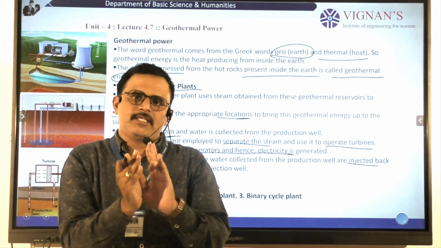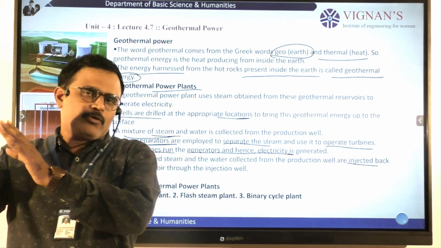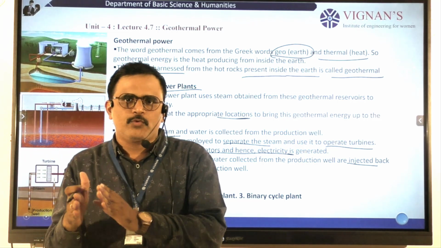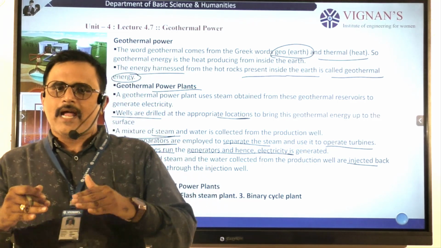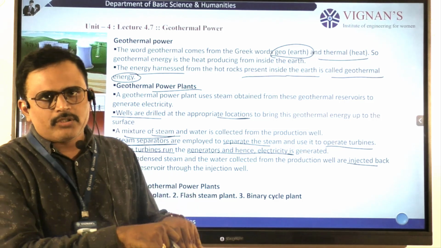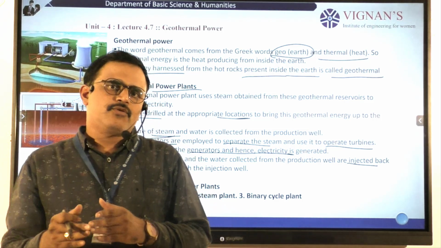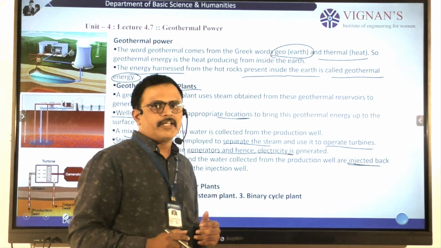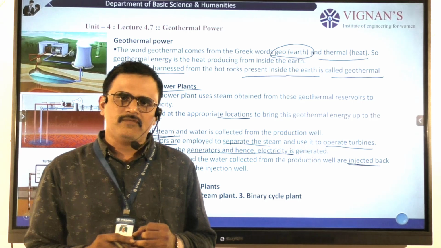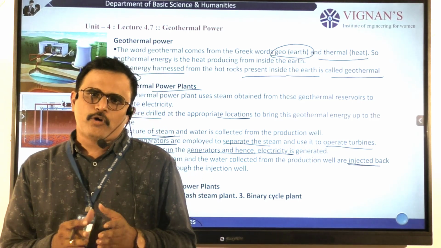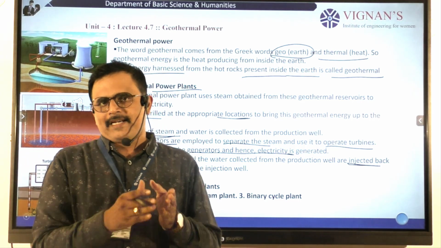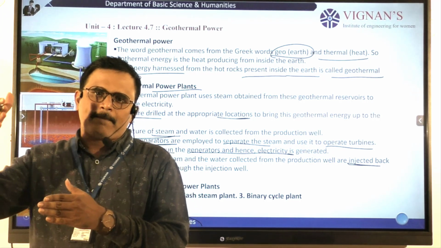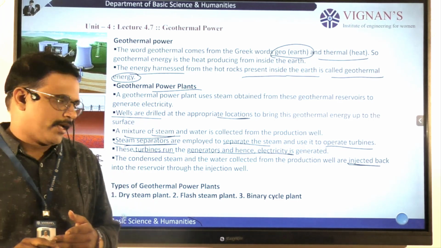The steam passing out from the turbine enters the condenser chamber, where the steam is converted back into water. That water enters the well again. That block is known here as the injection well. We observe two types of wells here: one is the production well and the second one is the injection well. The production well is where we extract steam and water, and the injection well is where we supply water back into the reservoir.